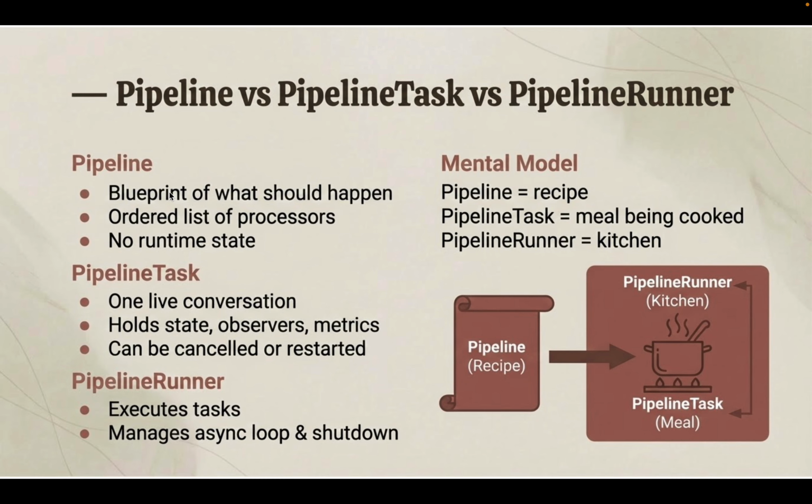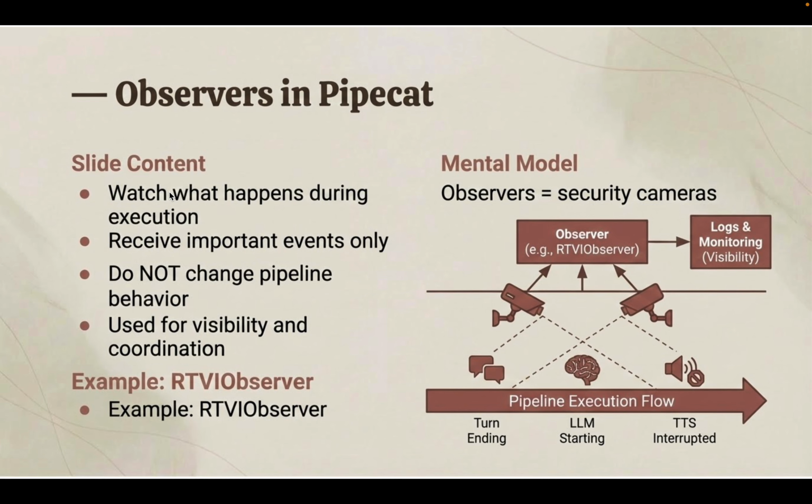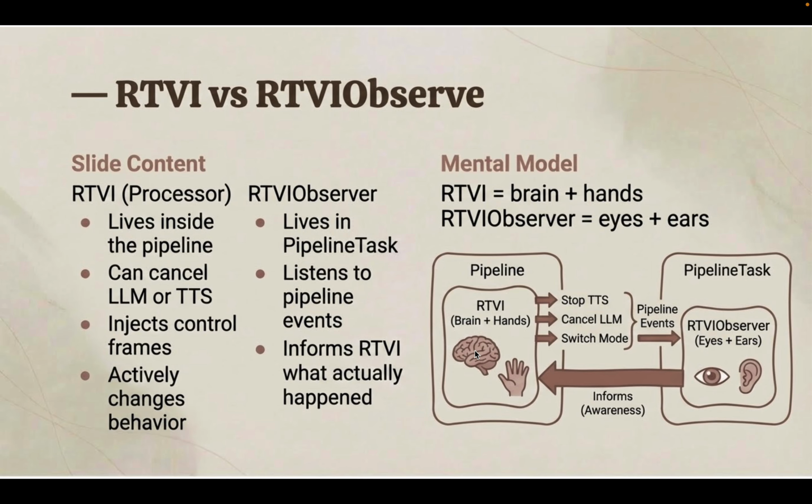So we have this RTVI observer. It observes all the events, and once our transport sends the event, using VAD or turn analyzer, that the human has started speaking, the RTVI observer tells RTVI, okay, the human has started speaking, you need to cancel the LLM processing, TTS, and all of that.